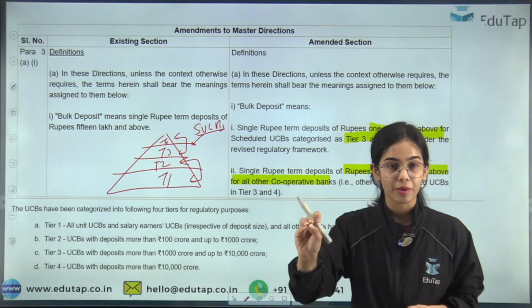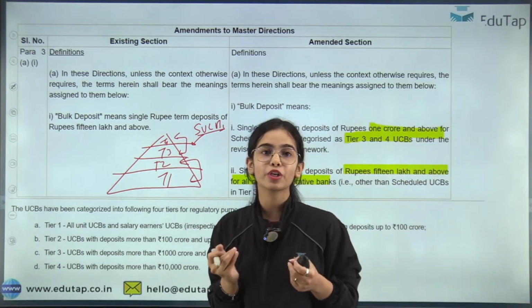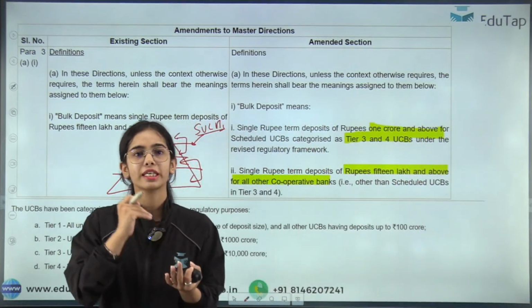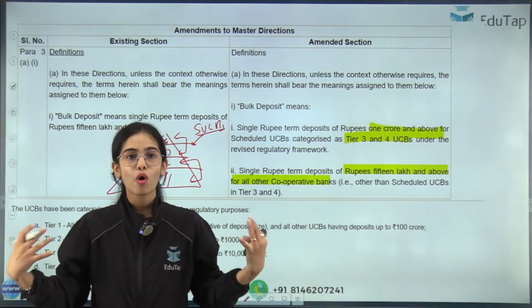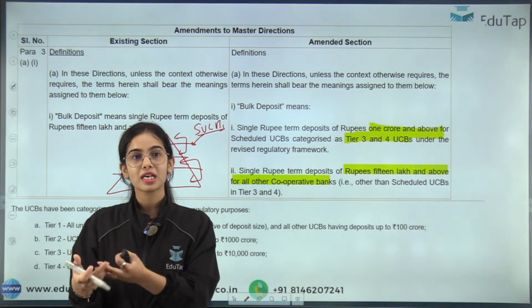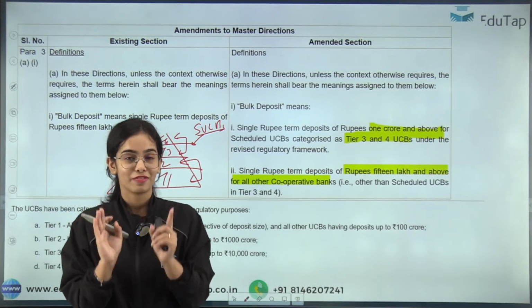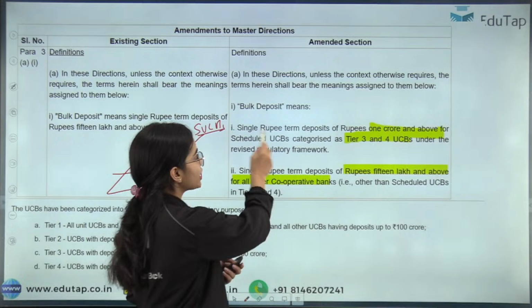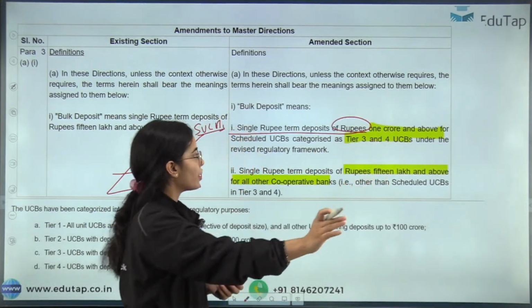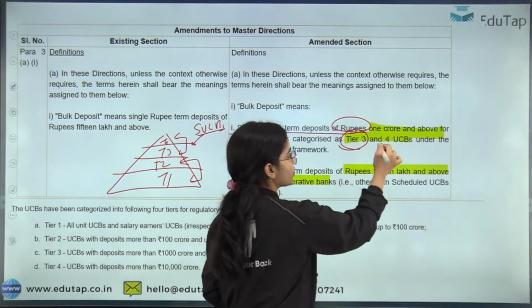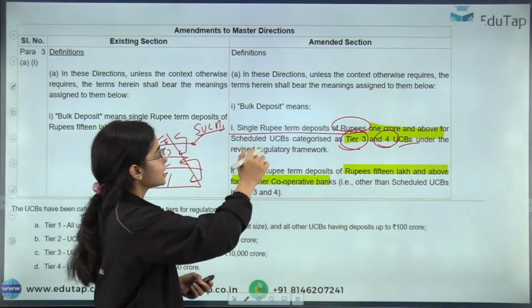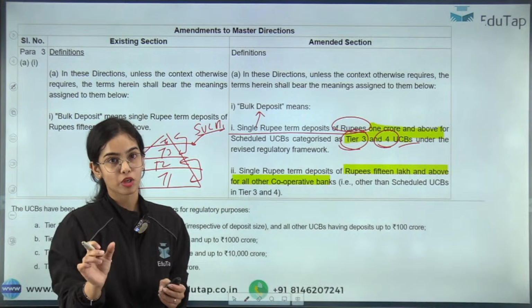is 1 crore and above. For all the other urban cooperative banks, let it be in tier 1, let it be in tier 2, let it be non-scheduled, scheduled, for all the other urban cooperative banks, the limit is 15 lakhs. Very good. So single rupee term deposit of rupees 1 crore and above for the scheduled urban cooperative banks categorized as tier 3 and 4 urban cooperative banks. This is the definition of bulk deposit now.